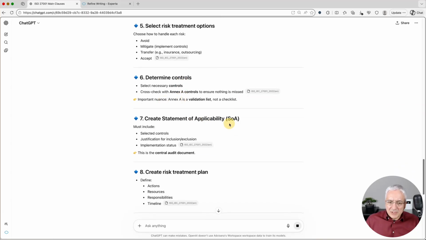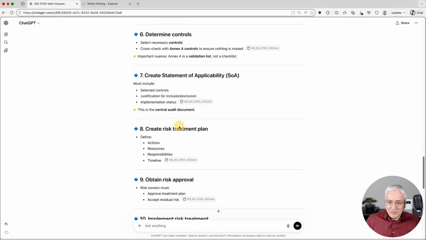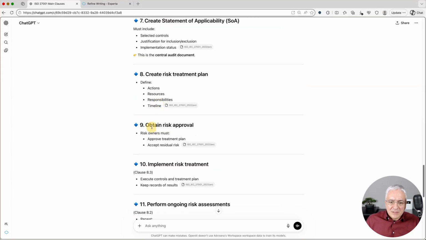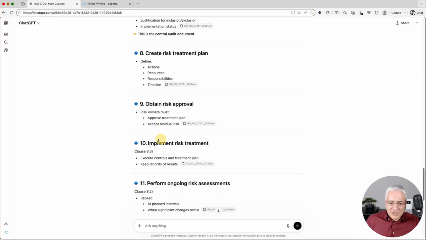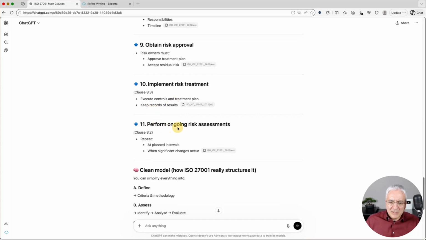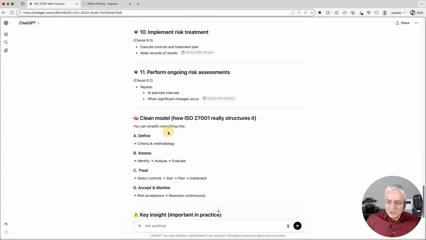Creating statement of applicability. Now this is right here. You see that the right sequence here is after controls you create a statement of applicability. After that you create a risk treatment plan. This is correct. And then you obtain risk approvals, implement the risk treatment. Actually this is risk treatment plan, but it does say this is a risk treatment plan, ongoing risk assessment. Okay, fine. You could also define it like this. So yes, this answer, as you can see, is better than when not using the standard.